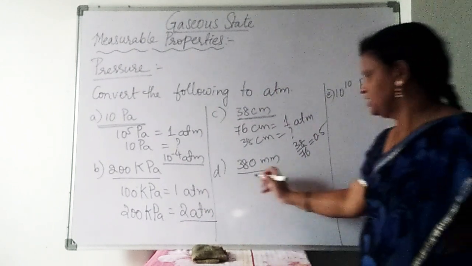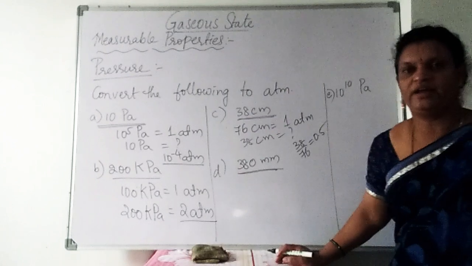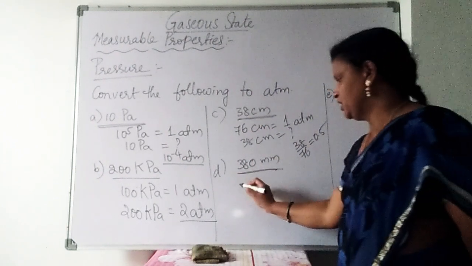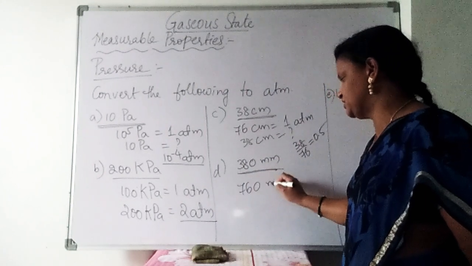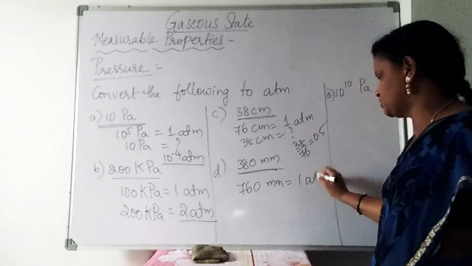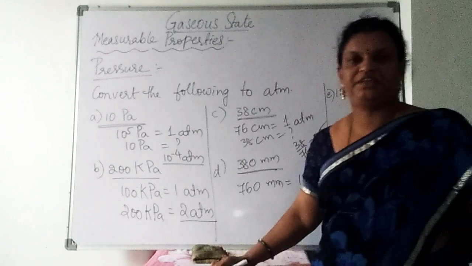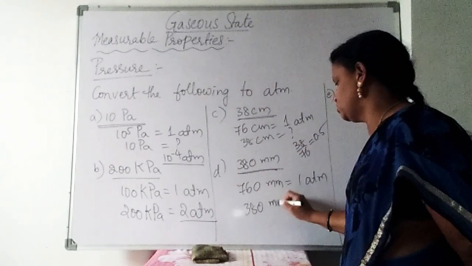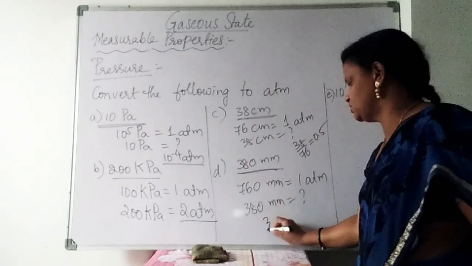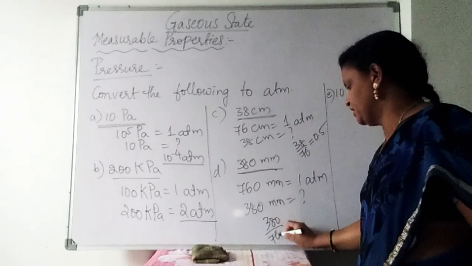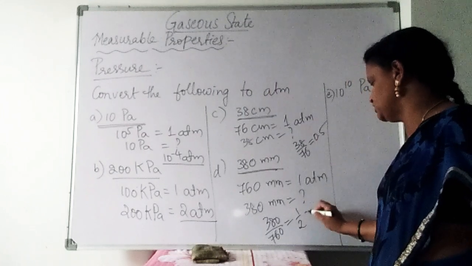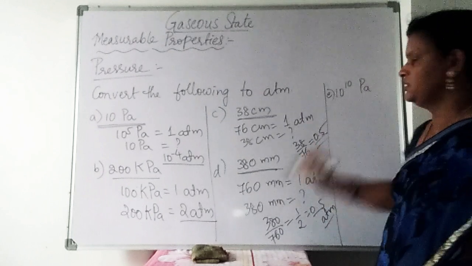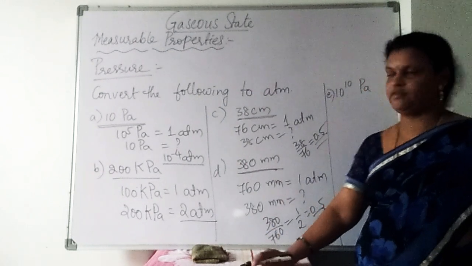Next, same like that, we have 380 mm of Hg. Actually, we know that 760 mm of Hg is equal to 1 atmosphere. So 380 mm of Hg is equal to how many atmospheres? Here also 380 divided by 760, we'll get 1 by 2, that is nothing but 0.5 atmospheres. So for both these questions, same answer, 0.5 atmospheres.